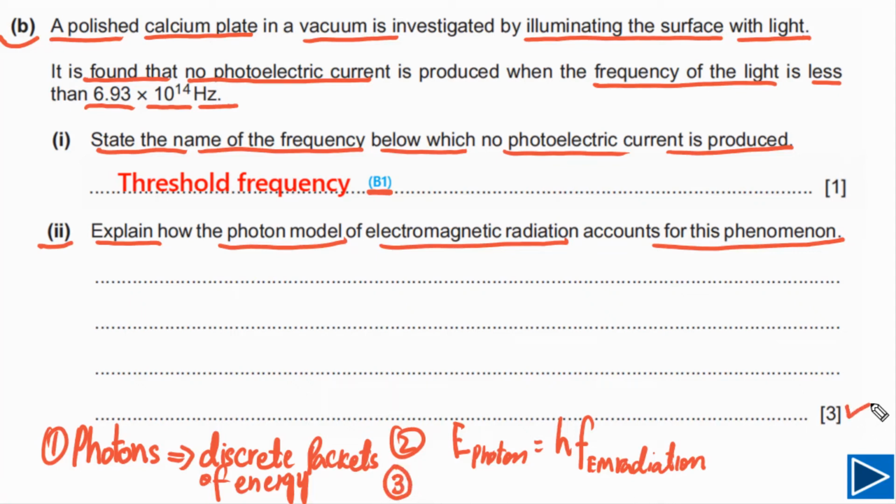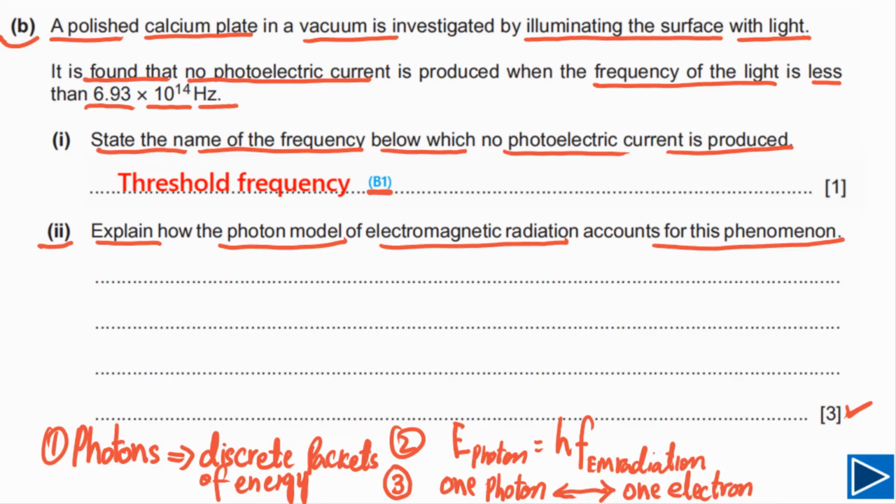We have to write down at least 3 points. The third point is the interaction between photon and electron: one photon only interacts with one electron. So the interaction is 1-to-1, meaning the photon gives all of its energy to only one electron. This point is also very important. If you write down these 3 points, you will get 3 marks.